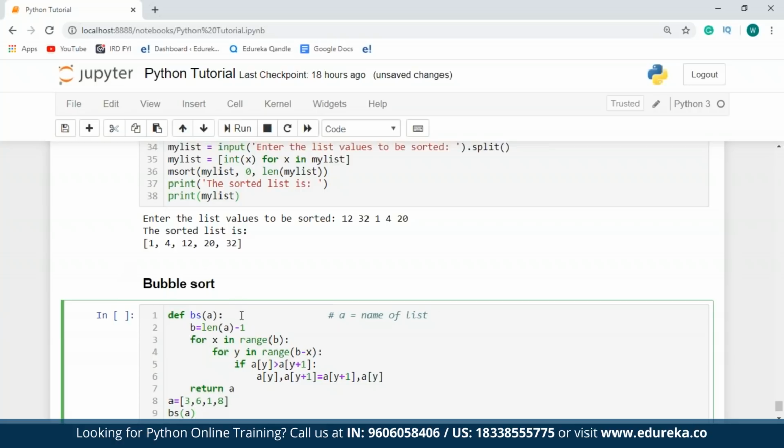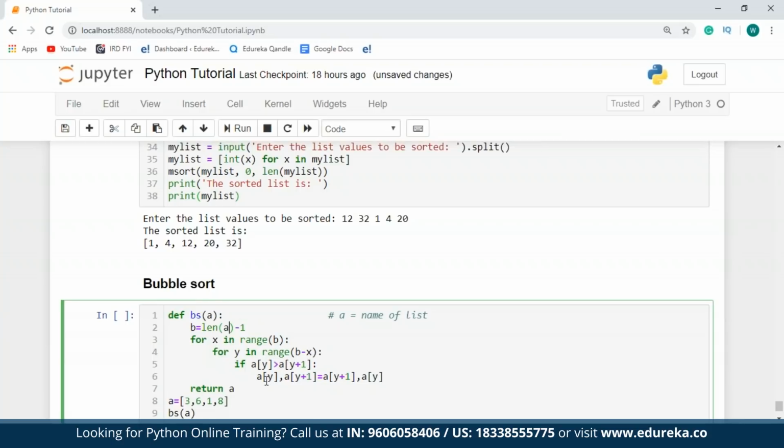So the first thing that I've done over here is defined a bubble sort function. So like I've already told you all, for every list, I will have n-1 iterations where n is the length of the list. In this program, I've named my list as A, and the number of iterations will be length of A minus 1. And the value of that is stored into variable B. So for every element that comes in the range of B, I need to take that element and check if that element is greater than the element that is present towards the right of it.